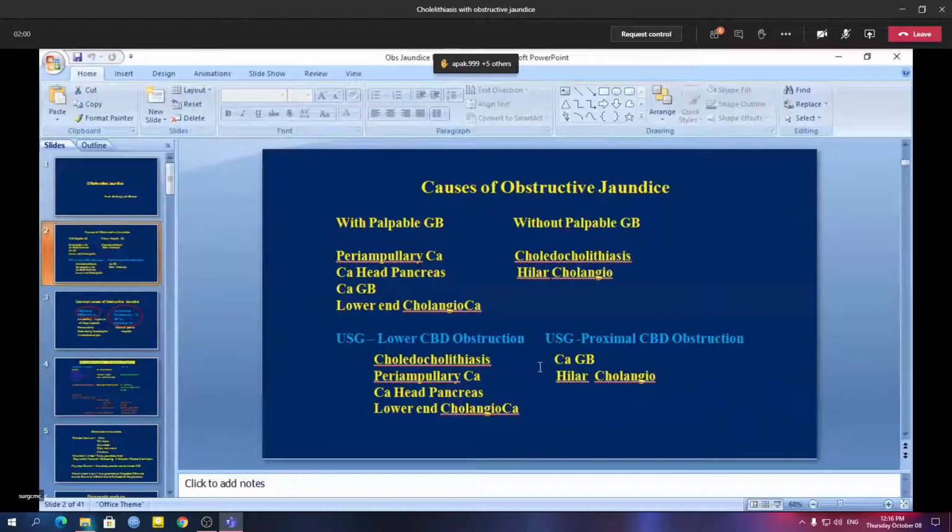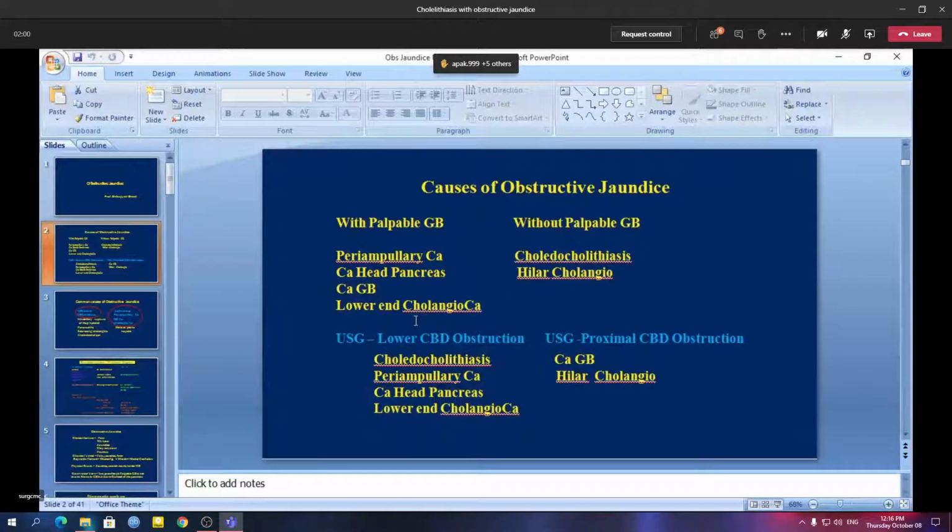If it is lower bile duct obstruction, the causes may be either choledocholithiasis, periampullary carcinoma, carcinoma of the head of the pancreas, or lower end cholangiocarcinoma. If it is proximal CBD obstruction, the likely causes are gallbladder carcinoma or hilar cholangiocarcinoma.